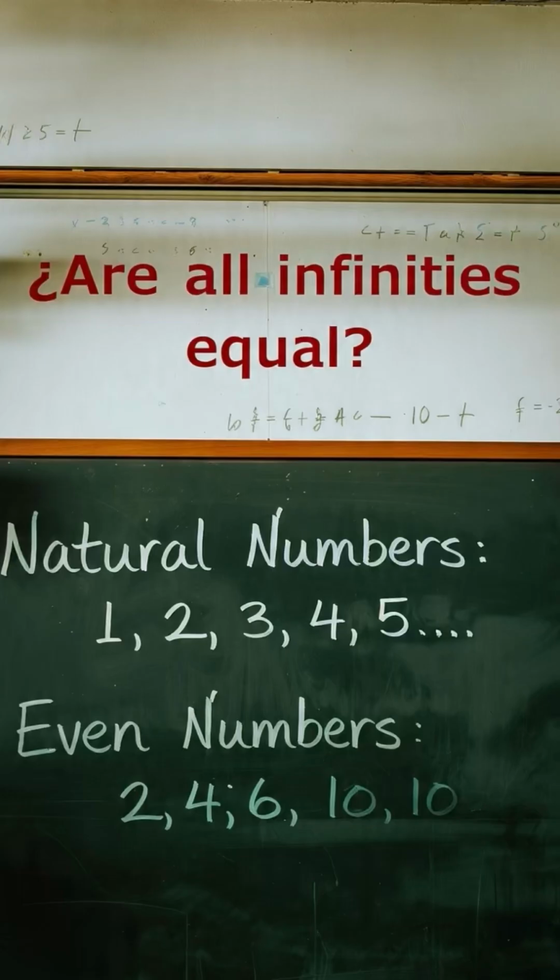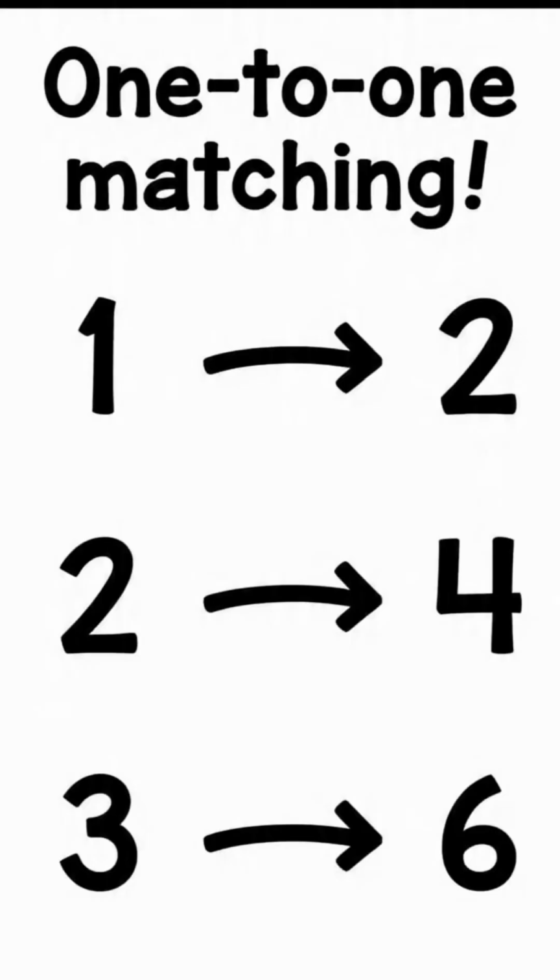Numbers never run out. Then we see two lines of characters, natural numbers on one side and even numbers on the other. The question appears, are all infinities equal? It seems obvious that even numbers are fewer since they skip half the numbers, but something surprising is about to happen.